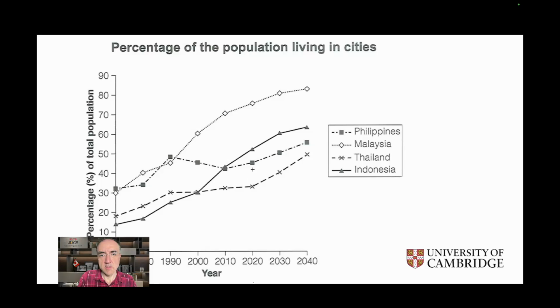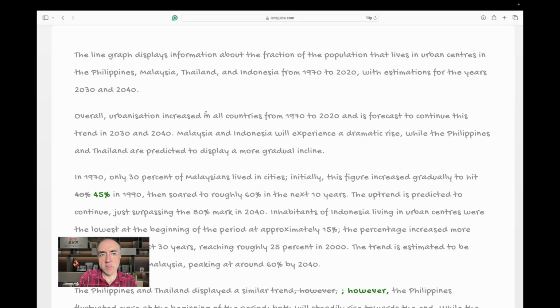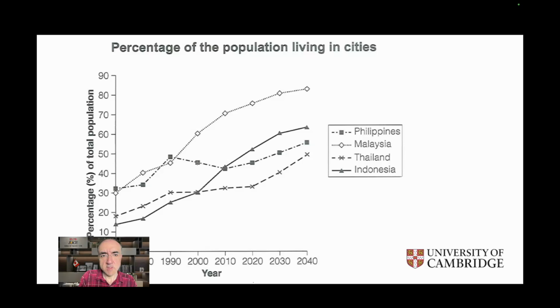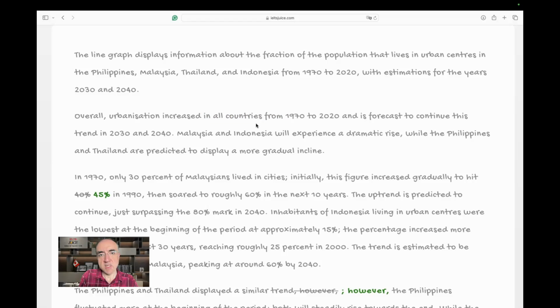I can already see that they increased, but in all countries from 1970, what's this one? Which country is this? The Philippines. It went from 32% all the way up to 50, and then went down to 45, to 41. So we have a 9% increase in total. Okay. Yeah, you can say that it's a little bit of a risky move. We should be a bit more careful about this.